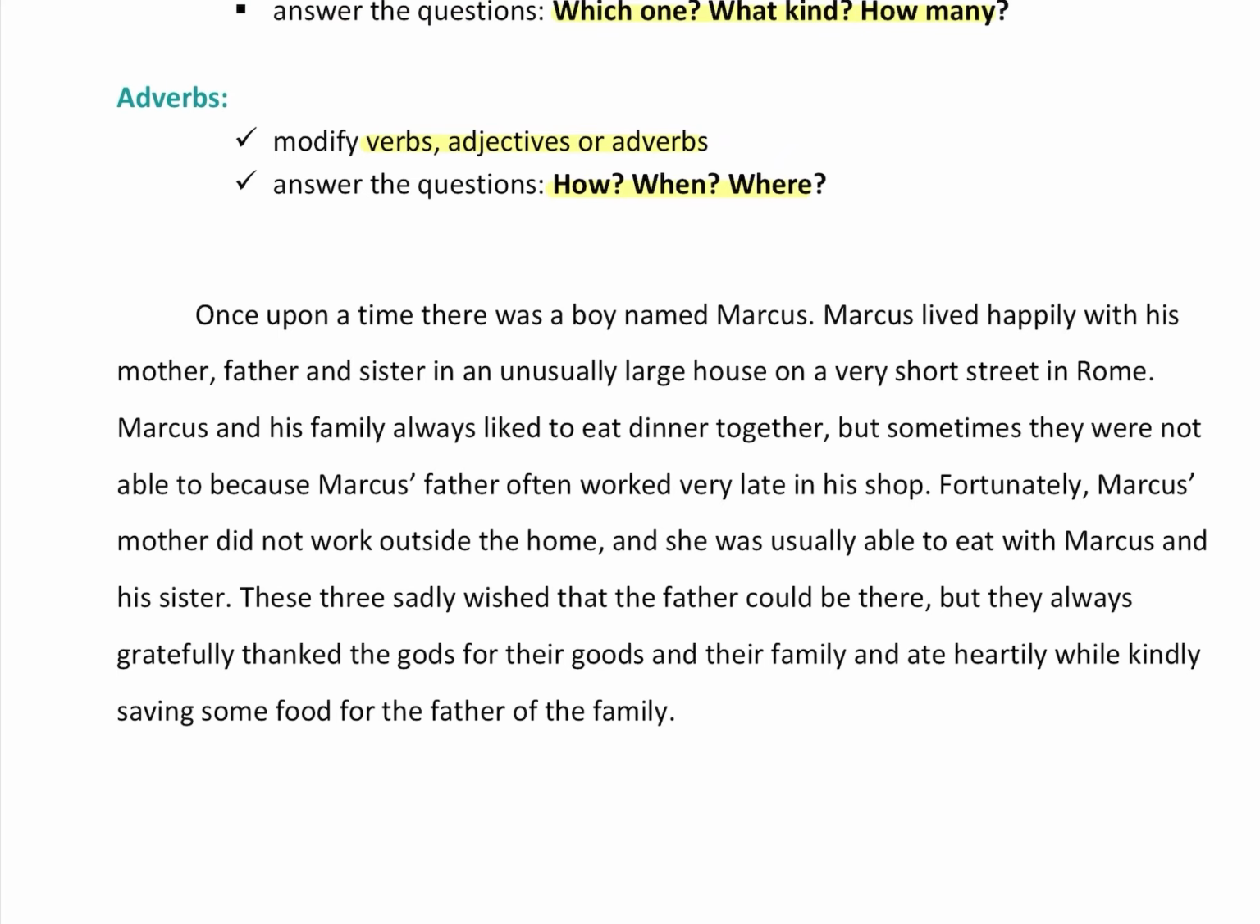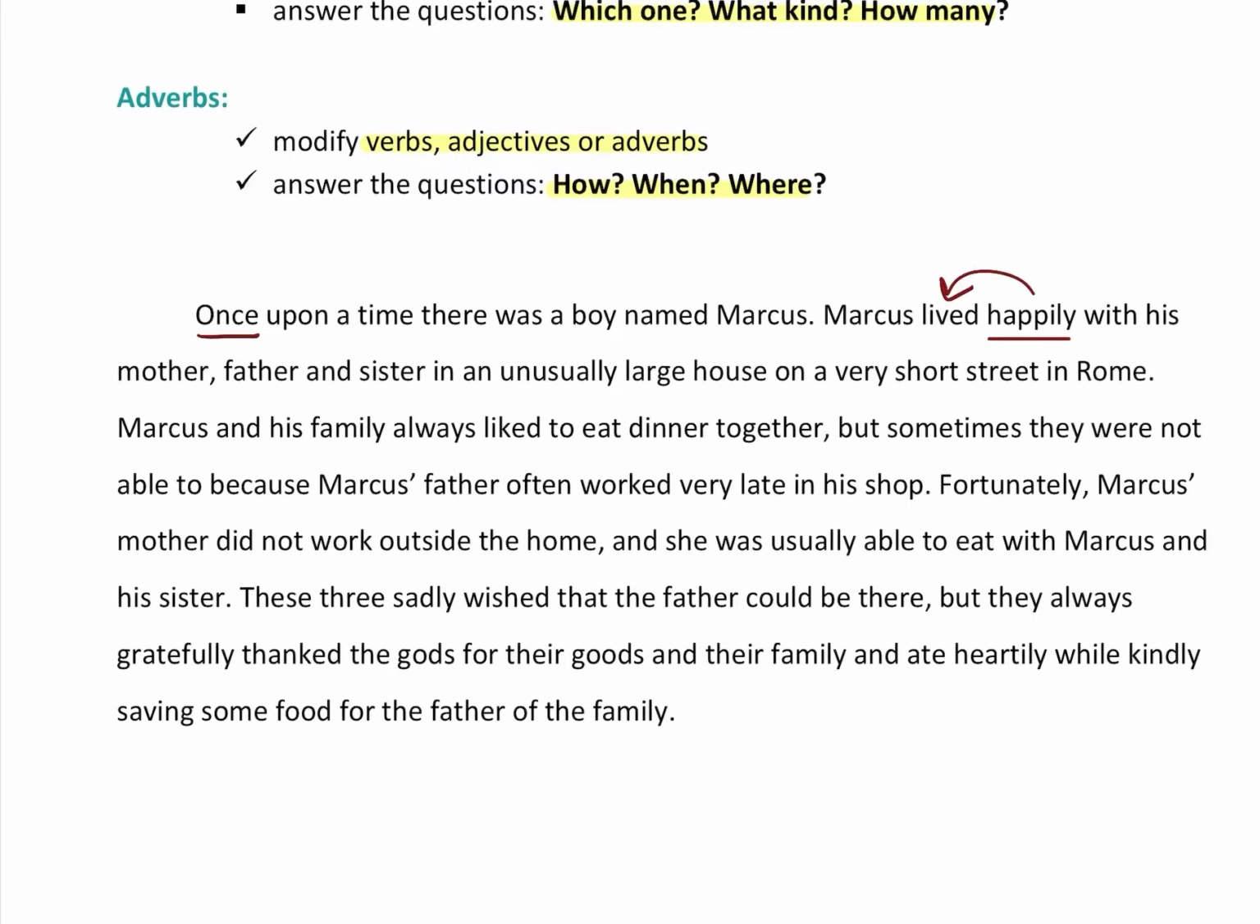Okay? So once upon a time. Guess what? Once is an adverb. Once upon a time, it answers the question, when? When did it happen? Once. Once upon a time, there was a boy named Marcus. Marcus lived happily with his mother, father, and sister. Happily is an adverb, because happily modifies how he lived. So it answers the question, how.